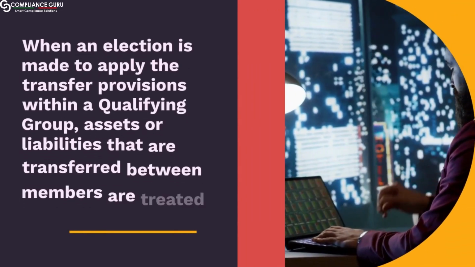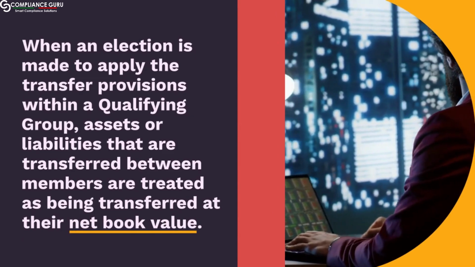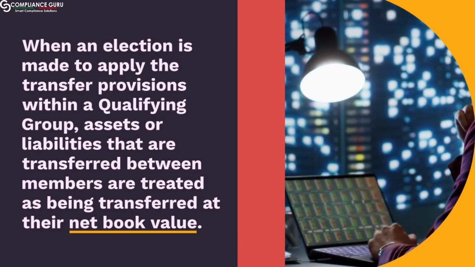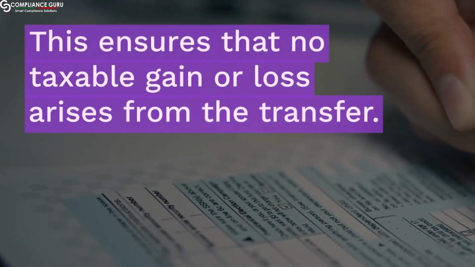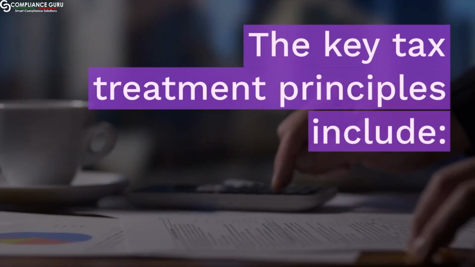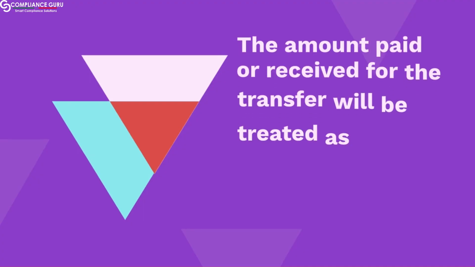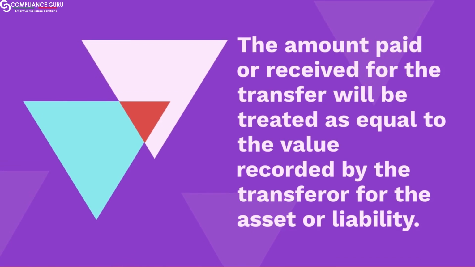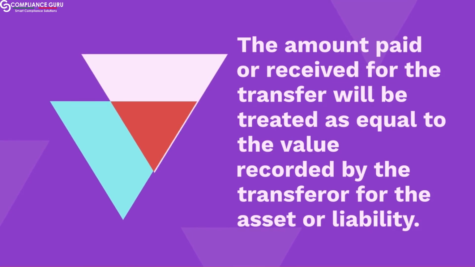When an election is made to apply the transfer provisions within a qualifying group, assets or liabilities that are transferred between members are treated as being transferred at their net book value. This ensures that no taxable gain or loss arises from the transfer. The key tax treatment principles include: the amount paid or received for the transfer will be treated as equal to the value recorded by the transferor for the asset or liability.